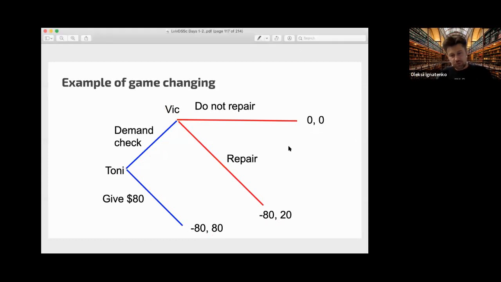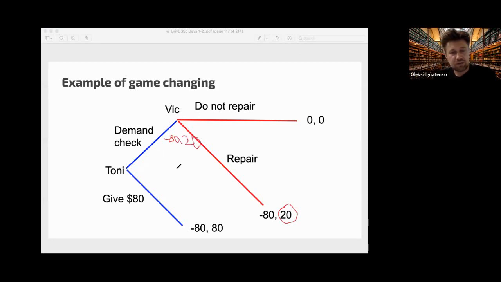If we solve this game by using backward induction, it's better for this guy to repair than not to repair, and minus 20. And for Tony, it's indifference between these options. He can give money or he can demand a check. Otherwise, he loses $80. Okay.